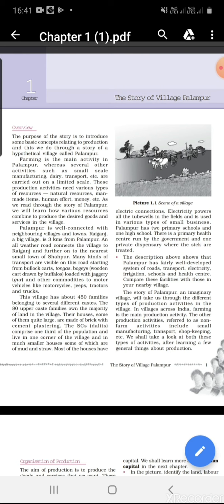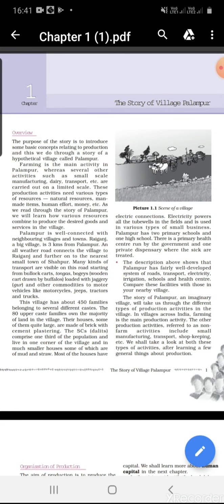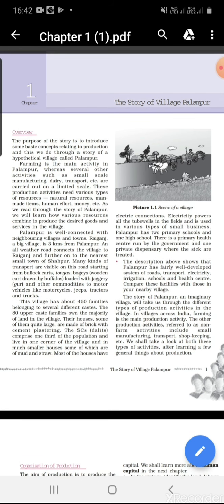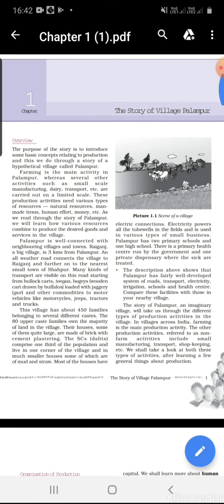All-weather road means a metalled road. This road connects Palampur with Raiganj, and also with the small town Sahpur. Many kinds of transport are visible on this road, starting from bullock cart, tanga, boggage loaded with jaggery and other commodities, to motor vehicles like motorcycle, jeep, tractors and trucks. On this road we can see many kinds of transport.